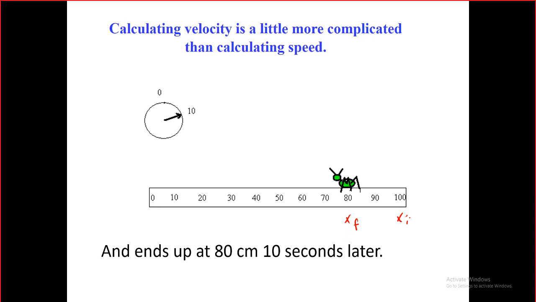Look how I'm putting the symbols that will help me to solve the problems on the sketch itself. x initial, x final. And we need to find the velocity. But let us find s first. I think s is d over t, distance over time. And it should be in this case 20 over 10, which is 2 meter per second.